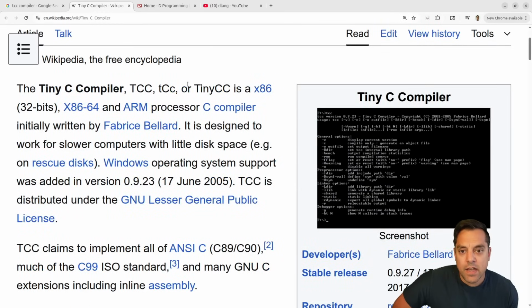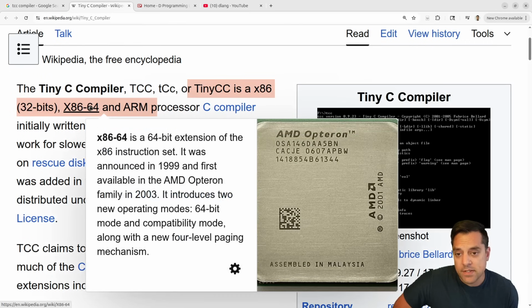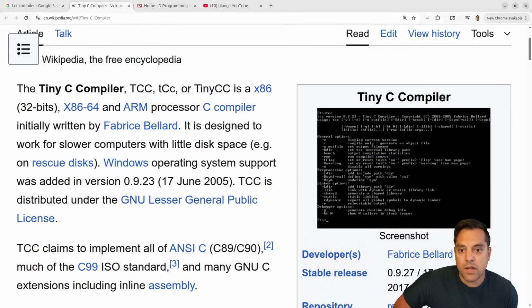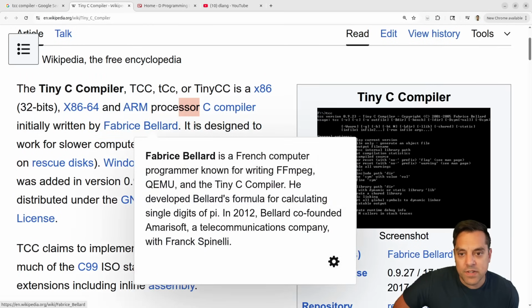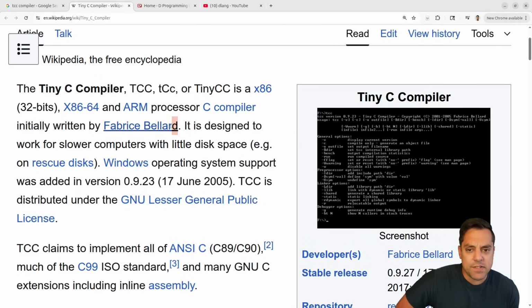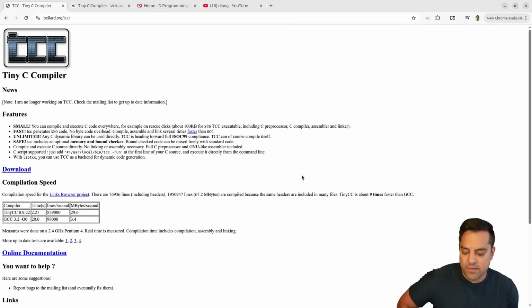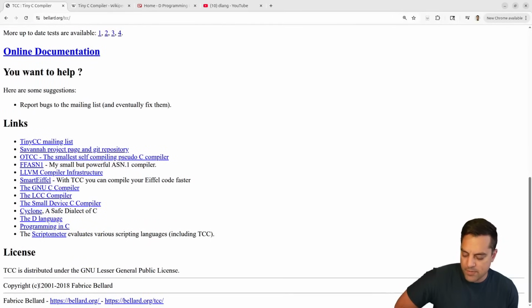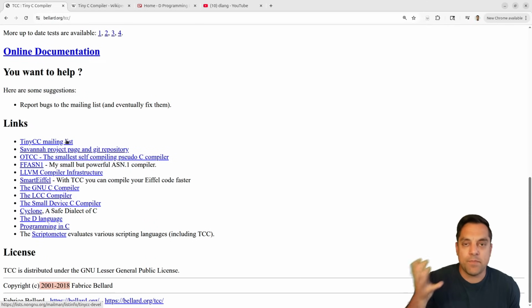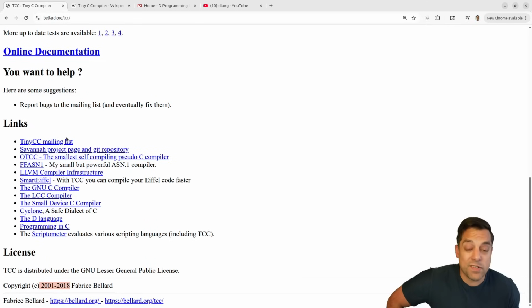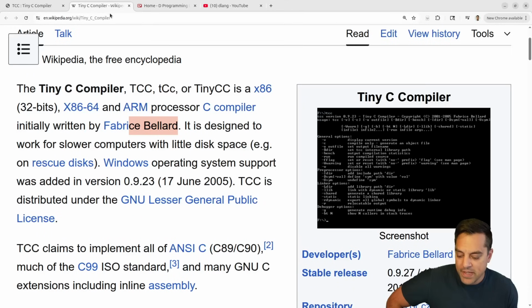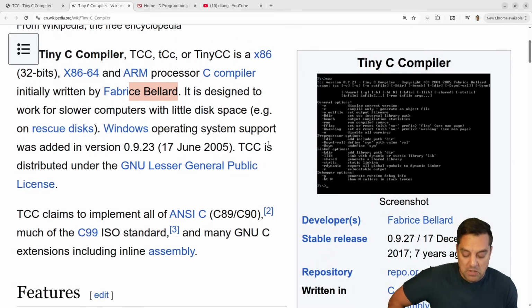So TCC is an x86-64, so 64-bit architecture, and ARM processor C compiler, initially written by Fabrice Bellard. Basically, as my understanding is from looking at the website, which we'll pull up here as well, this is a project that Fabrice worked on from, looking at the copyright, 2001 to about 2018. If I was looking around at the mailing list, it looks like there are mirrors created of the code base, both on GitHub and other places, and folks are still actively hacking on this, which is pretty cool. So anyways, it is a project that is alive as far as I know.